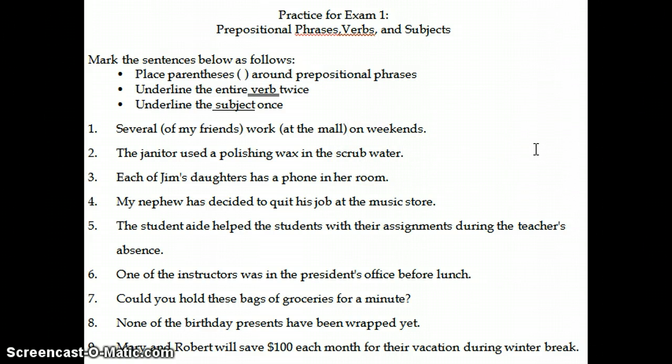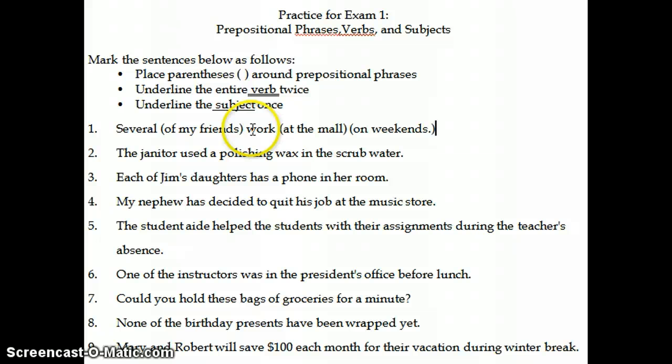We have one more preposition, on, and if we ask on what, on weekends. So that prepositional phrase ends with the word weekends. So if we notice, once we've found those three prepositional phrases, we actually only have two words left in this sentence. So our next step is to look for the verb.